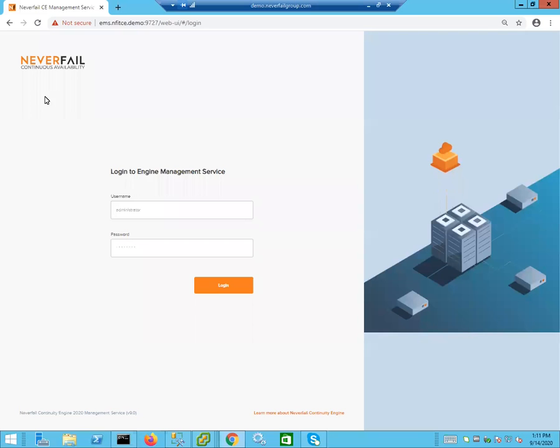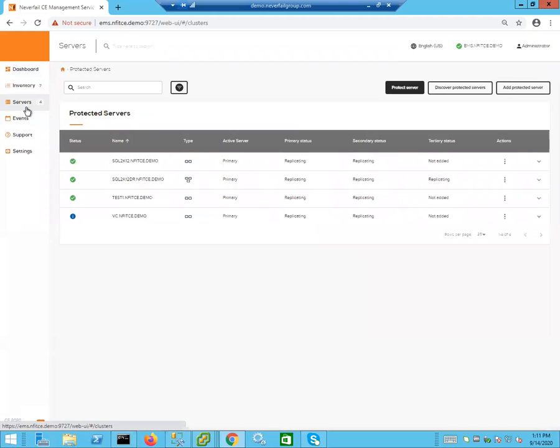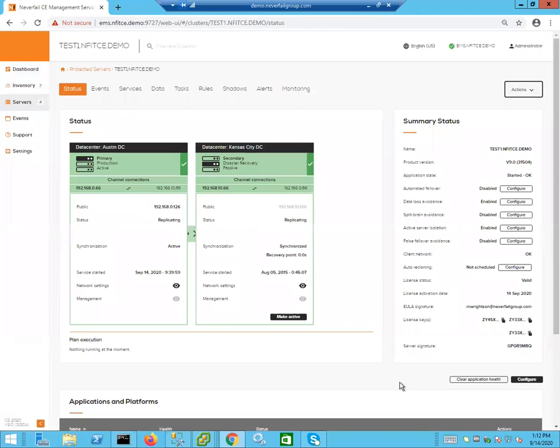In this video, we're going to demonstrate how we can transform a HA or DR deployment to tertiary. So let's get started. First thing we're going to do is log into the engine management service, and then select our test one server. And test one is actually already in DR mode.